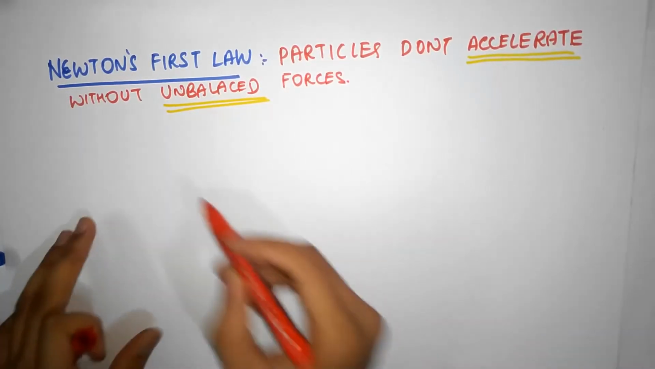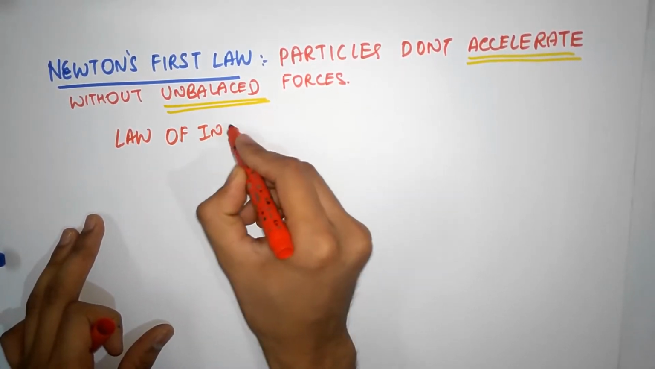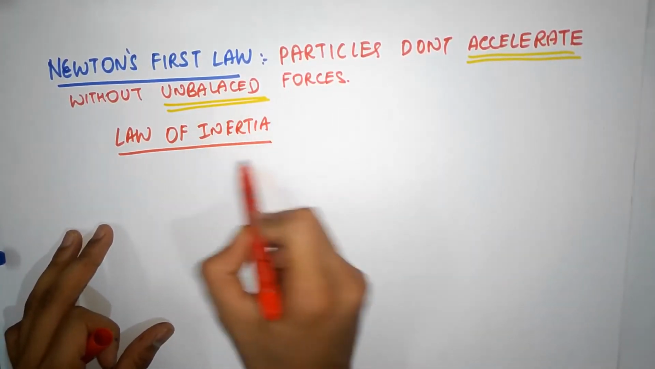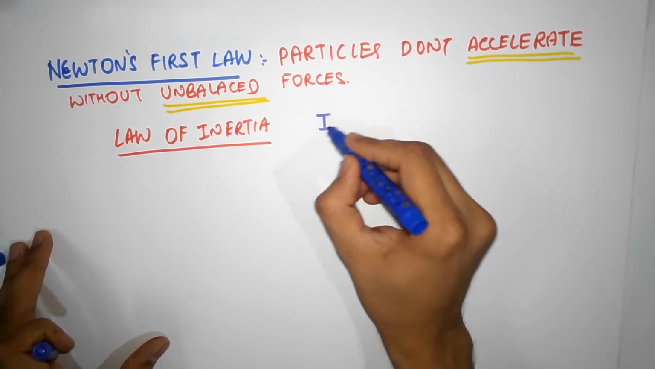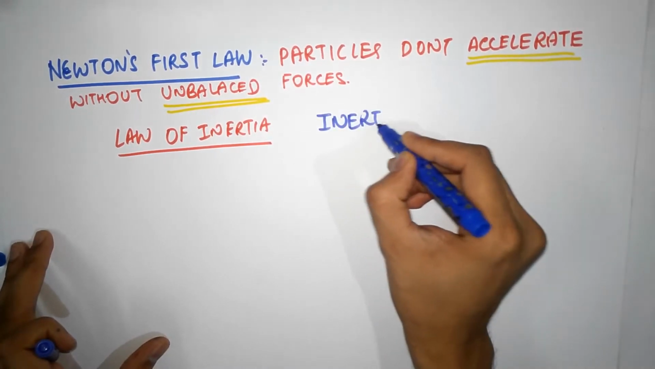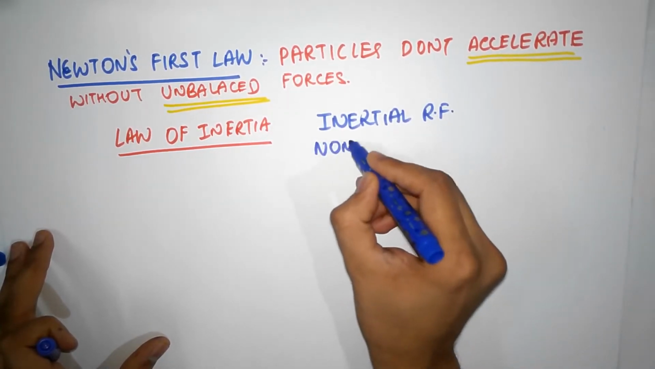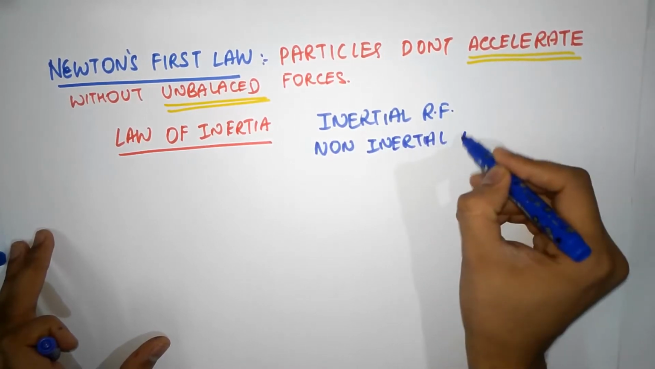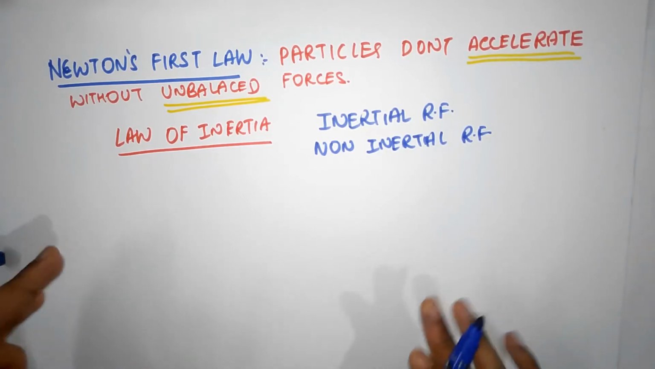Okay, this law is also called the law of inertia. And inertia is the ability for a body to stay at rest or stay in motion. Now, while explaining, I did mention there's something called inertial reference frames and non-inertial reference frames. And that's important. What do we mean by an inertial reference frame?